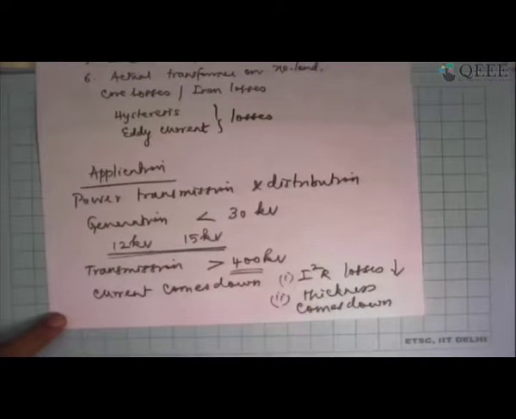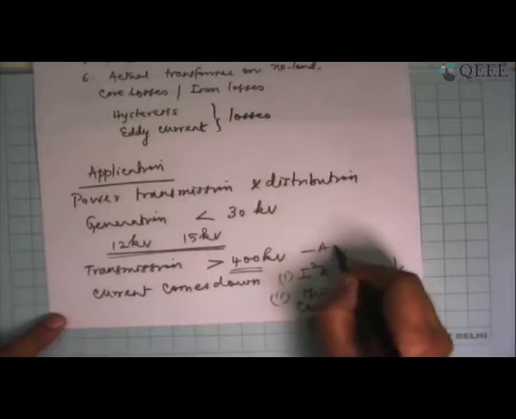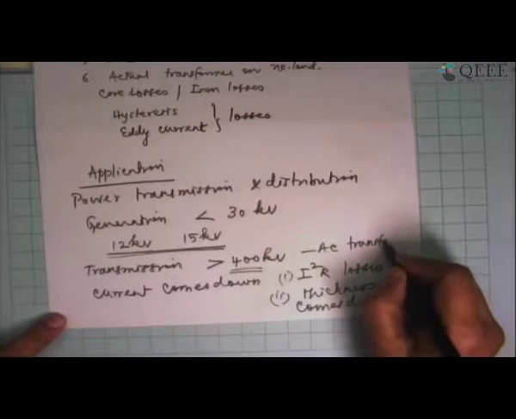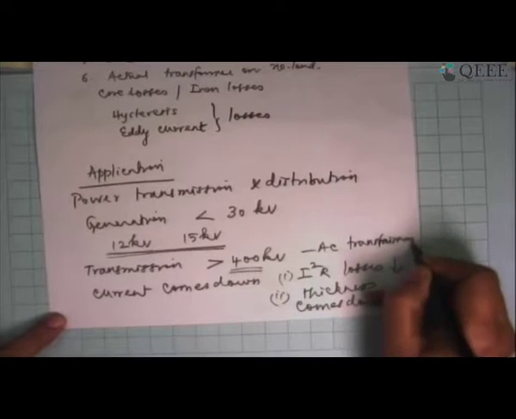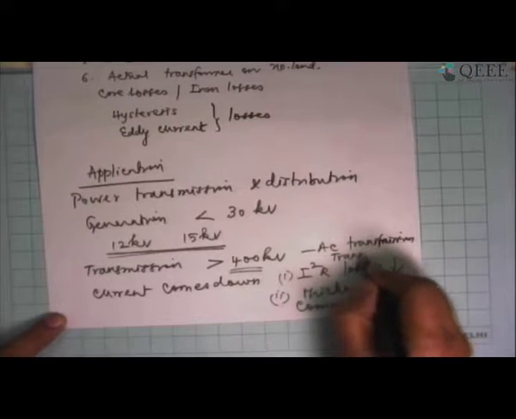So we are first of all looking at 12 kilovolts being stepped up to 400 kilovolts. From 12 to 400 kilovolts, it will be done with the help of a transformer. And it is all AC transmission. The transformer will work only if it is AC transmission. So AC transmission essentially can be possible only with the help of a transformer.